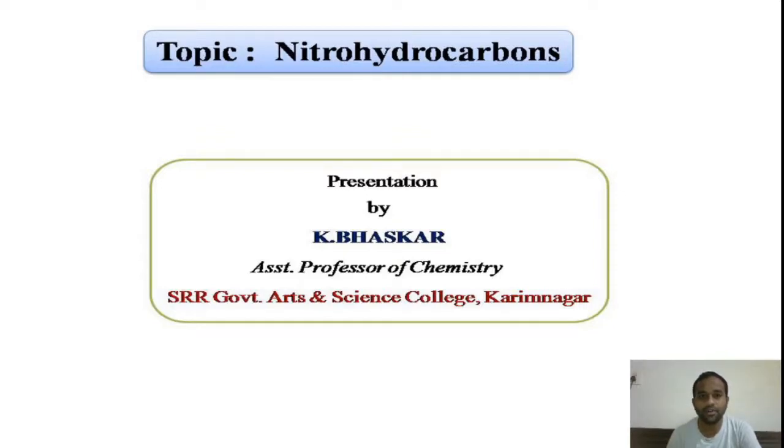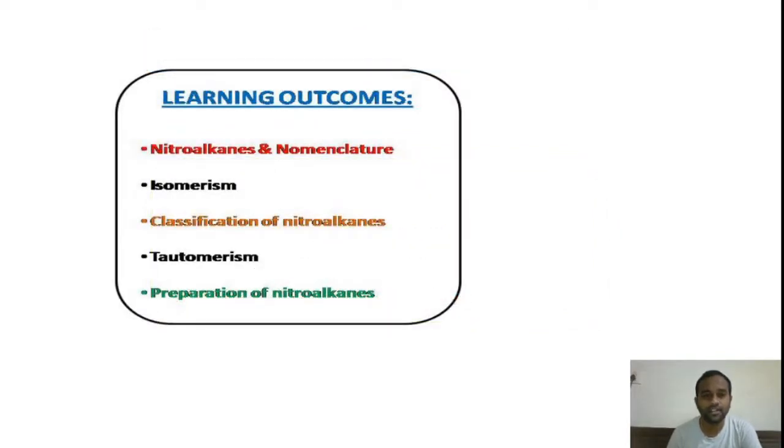In this video, I am going to give a presentation on the topic nitrohydrocarbons, that is nitroalkanes. If you look at the slide, these are the learning outcomes. By the end of this video, we will get the information about these items.